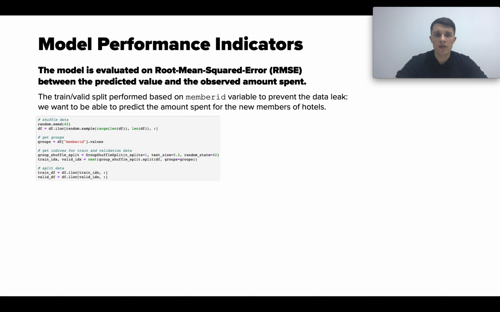The model is evaluated on root mean squared error, RMSE, between the predicted value and the observed amount spent. The train-valid split is performed based on the member ID variable to prevent data leakage. We want to be able to predict the amount spent for new members of hotels, and splitting the data based on member ID allows us to train on one set of member IDs and validate on the other.